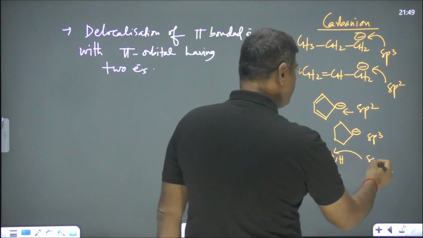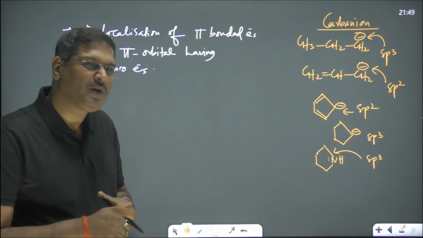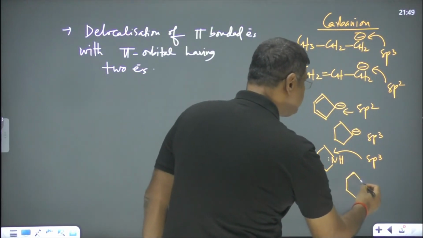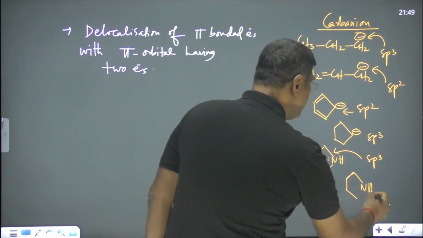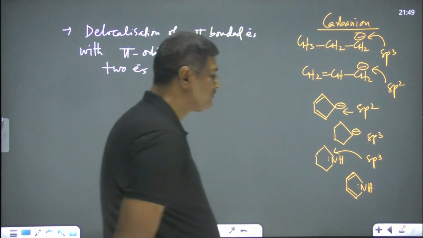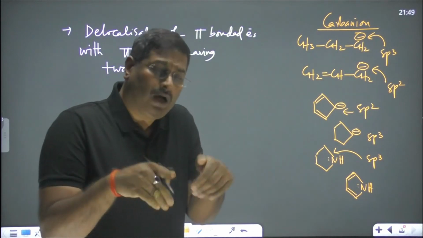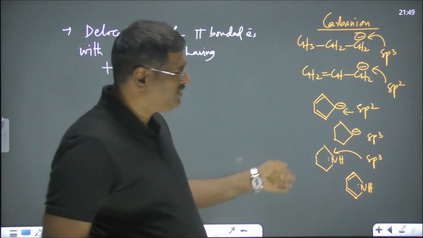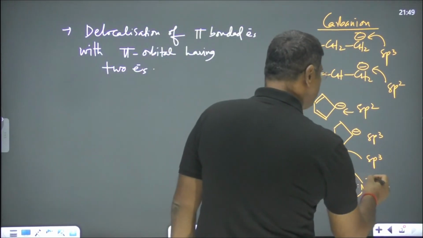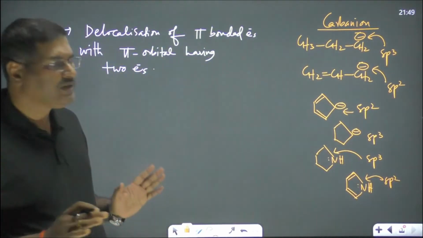But if we keep the double bond, its hybridization is changed. Now the lone pair is there. This lone pair is now present in unhybridized orbital. It is changing its hybridization. This nitrogen is now sp2 hybridized, because adjacent carbon atom is sp2.